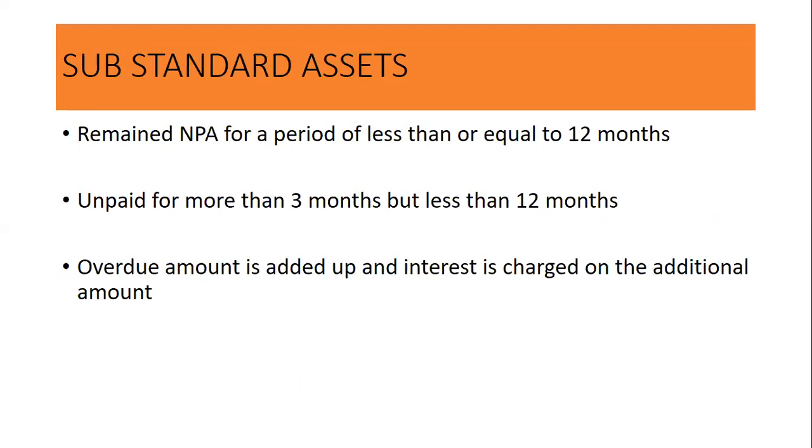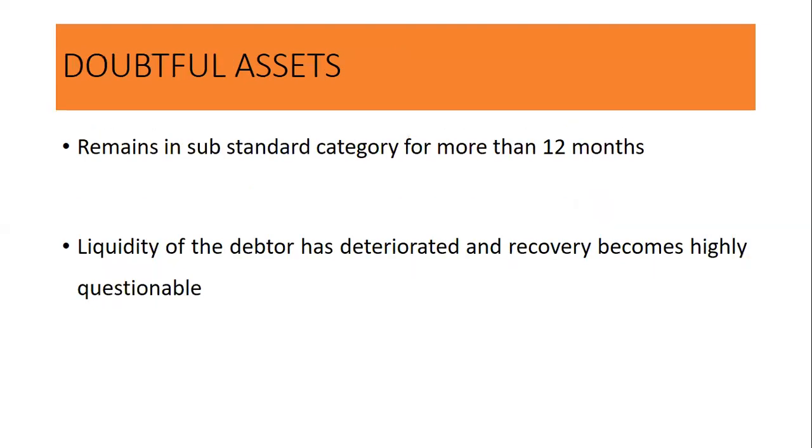Substandard assets: NPA for a period of less than or equal to 12 months, meaning unpaid for 3 months but less than 12 months. The overdue amount is added up and interest is charged on the additional amount.